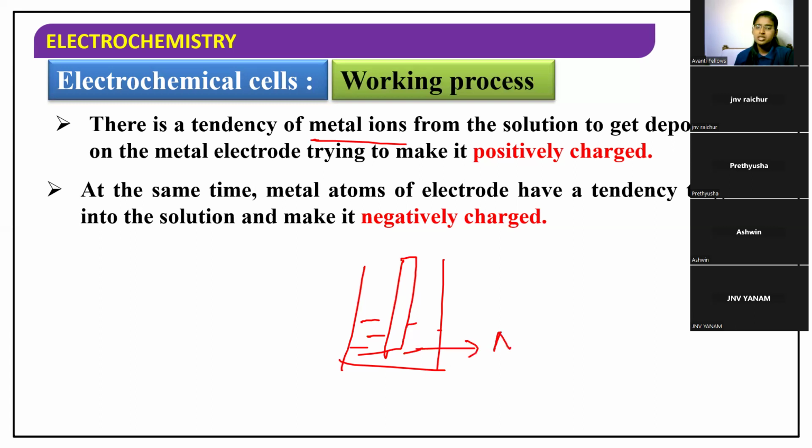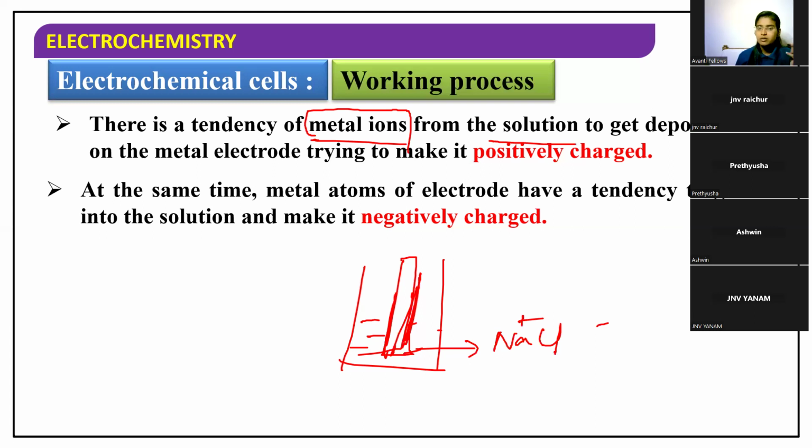Suppose this solution is sodium chloride, so the solution will have Na plus and Cl minus ions, which are called metal ions in the solution. The sodium ions present inside the solution will try to get deposited on the surface of this metal electrode, trying to make it positively charged.